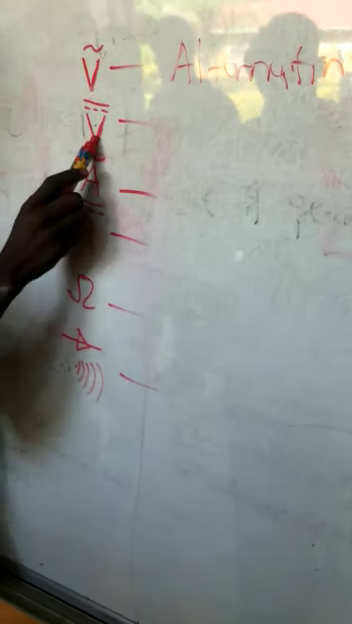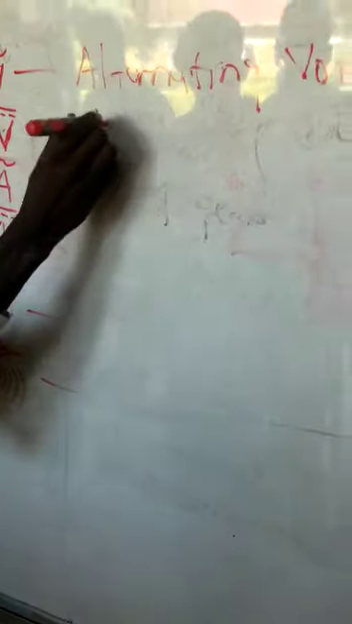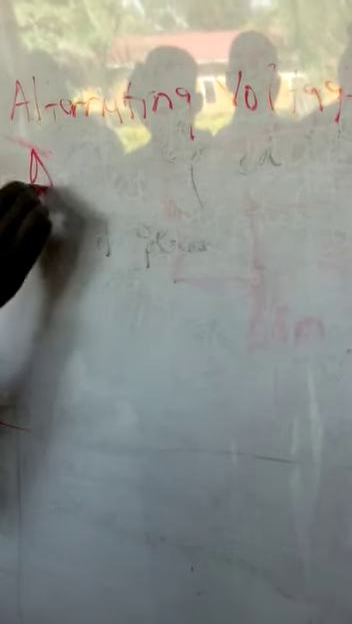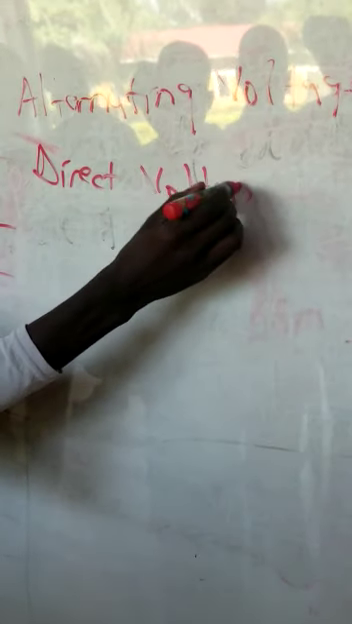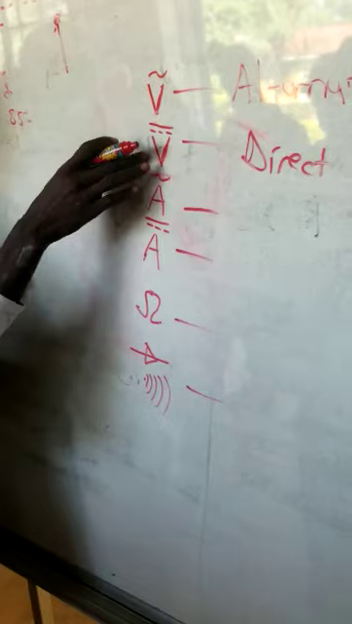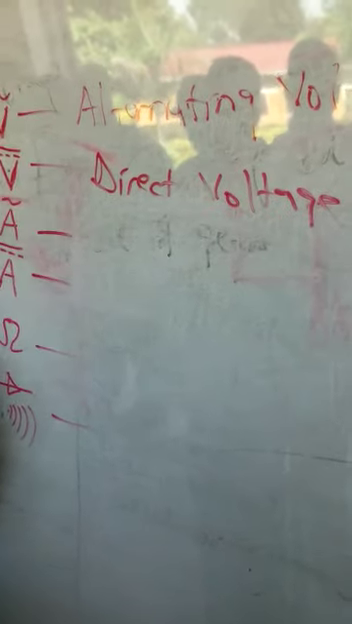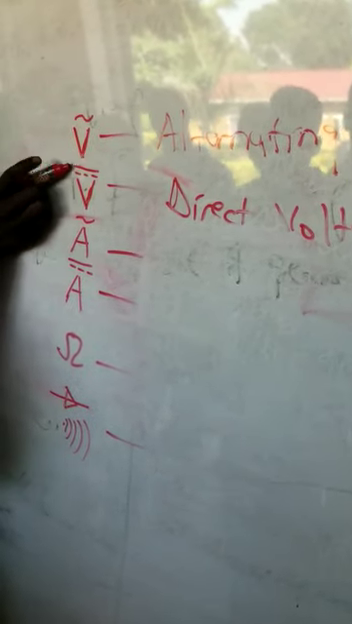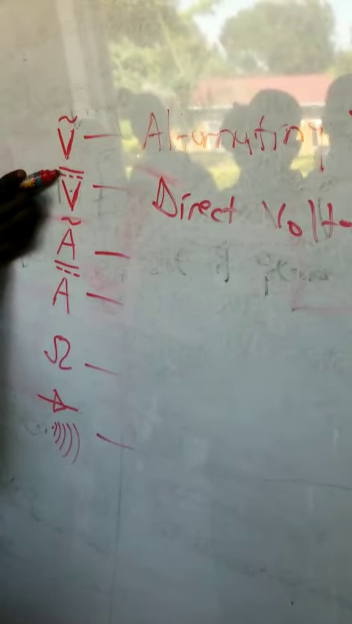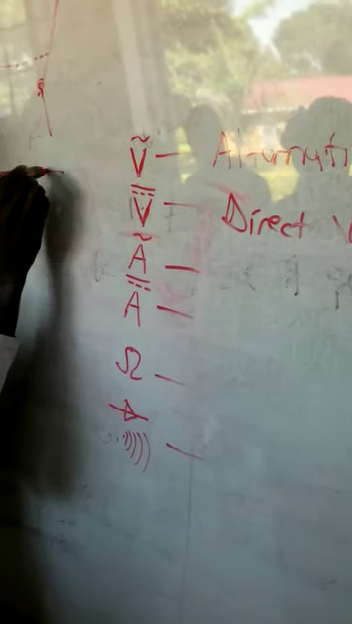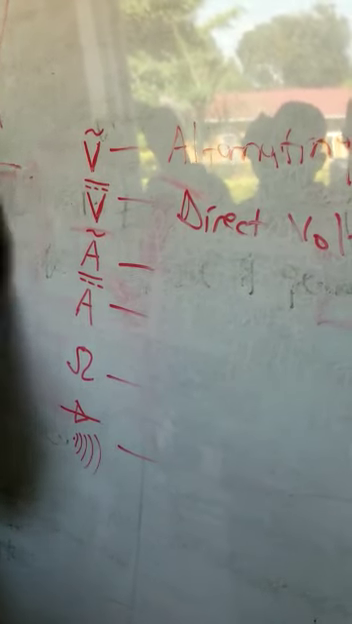And we have this V with a bar on top or a dotted line on top. This is direct voltage. Do you know why it's direct? Yes, okay, good enough. Whenever you see this bar on top or a dotted line on top, it is called direct voltage, because it is just straight. It doesn't alter anywhere. It is straight, so it is direct voltage.